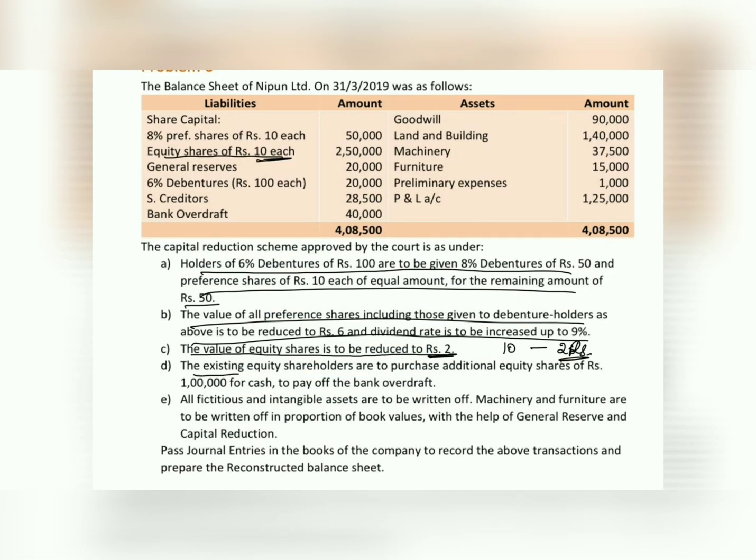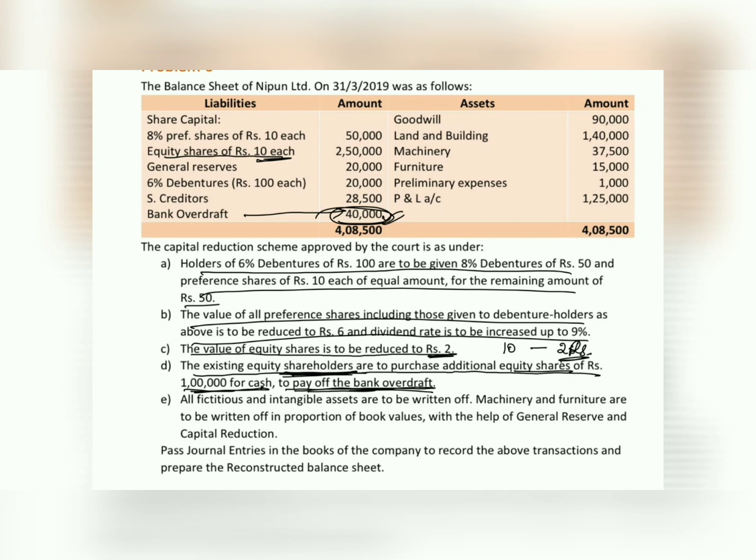Let's look into the next point. The existing equity shareholders are to purchase additional equity shares of rupees 1 lakh for cash to pay off the bank overdraft. So equity shareholders are purchasing equity shares worth 1 lakh for cash to pay off the bank overdraft value. So we have a bank overdraft in the problem, and to pay off this bank overdraft value, they are purchasing the shares.